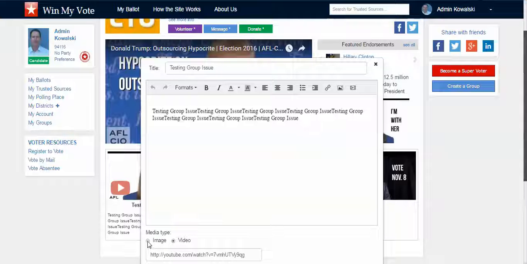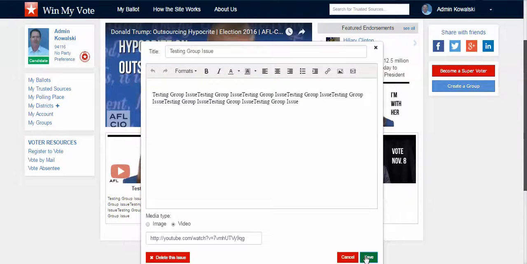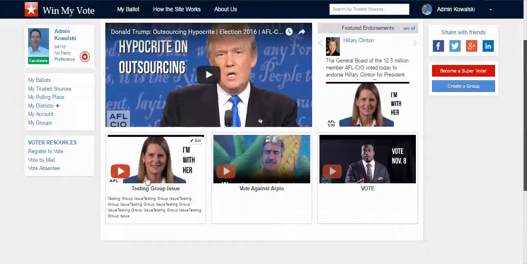And then for the main part, you can either pick an image or a video. And we picked a video for this. And then when you hit save, you would see this thumbnail of the video. You would see that it's a video. And then when the user clicks on it.